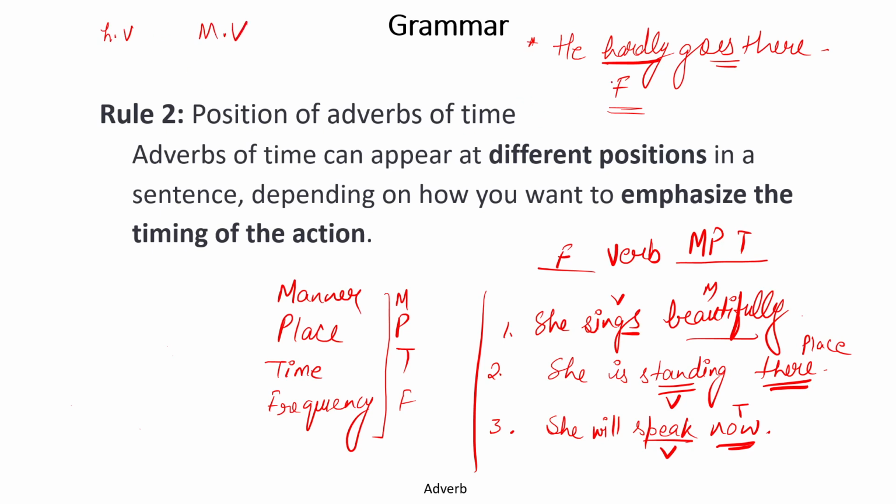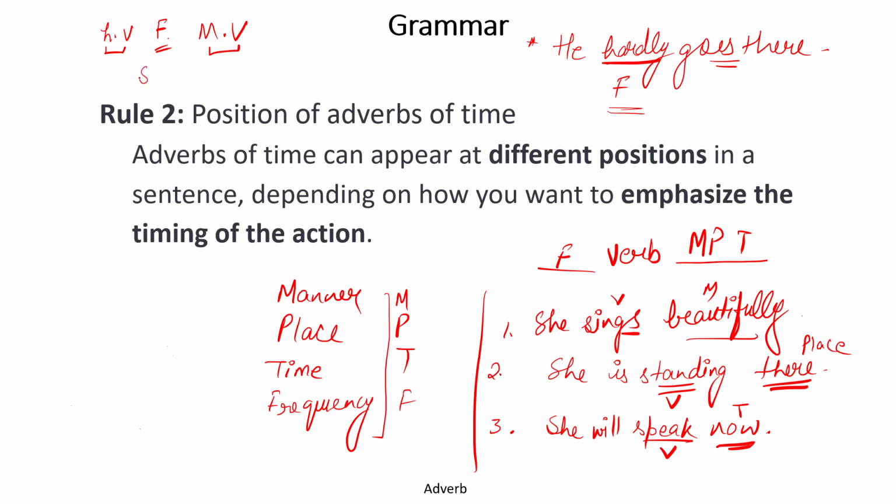Now, when we know that a frequency adverb comes prior to the verb, a question arises in our mind, whether it comes before the main verb or before the helping verb as well. So, frequency adverbs come in between the helping verb and the main verb. Frequency adverbs are always preceded by the helping verb but followed by the main verb. This is very important in a sentence.